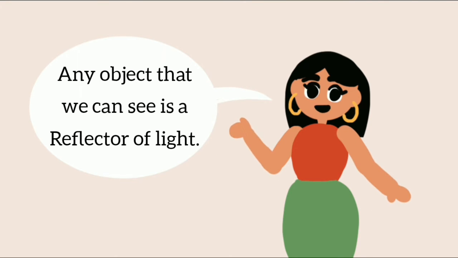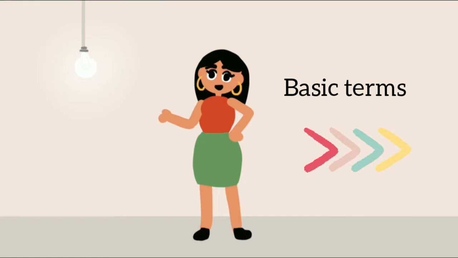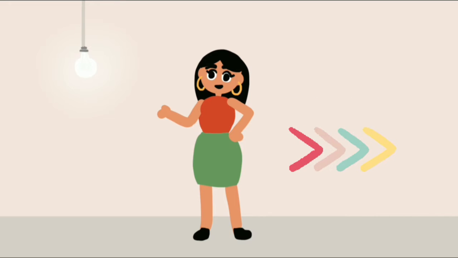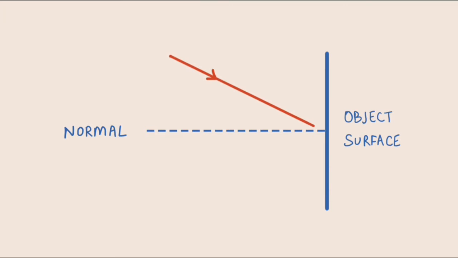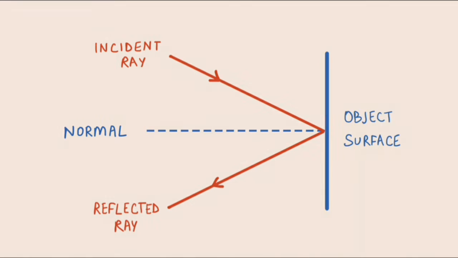Now let us know some basic terms that are important for understanding the process of reflection of light. A line that is perpendicular to the surface of an object is called a normal. The light ray which strikes the surface is called the incident ray. The normal is drawn at the point of incidence only. The ray that comes back from the surface after reflection is known as the reflected ray.